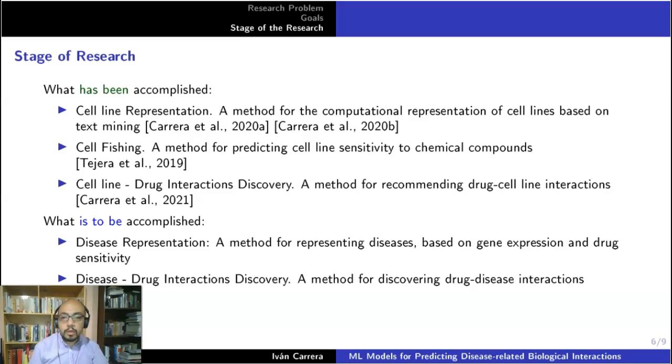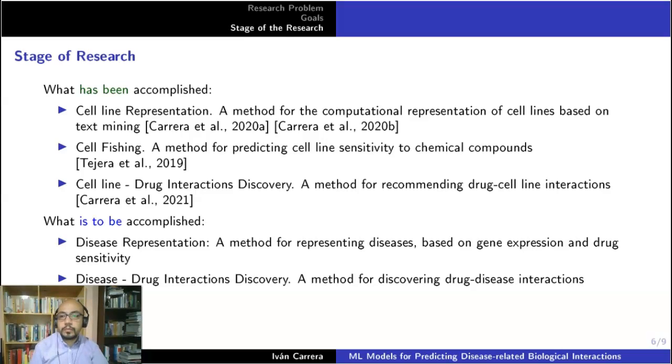So we can predict how every drug in the set is going to interact with every cellular line in the set. Okay, so this is a very interesting work, and can be combined with the cell line